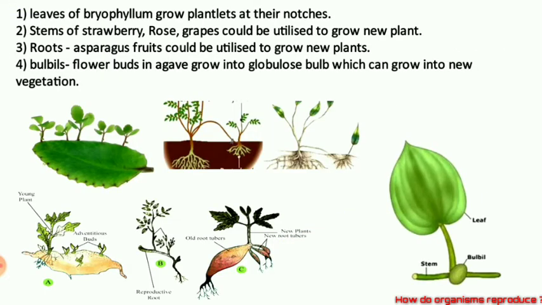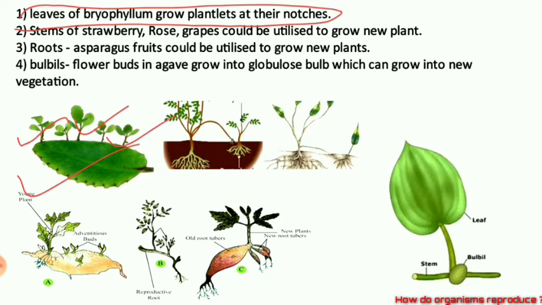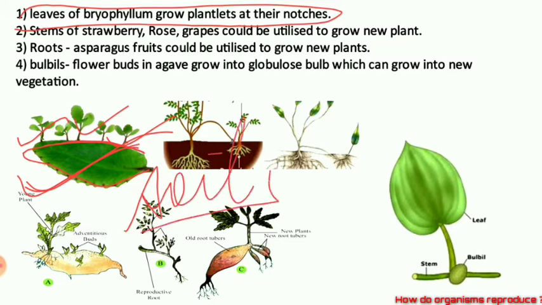Now let us talk about some examples regarding this. Leaves of bryophyllum. This is a bryophyllum leaf. This leaf of bryophyllum will grow into new plantlets. You can see new plantlets growing from the notches at the sides of the bryophyllum leaf. If this bryophyllum leaf is put in the soil, then a new bryophyllum plant can grow.